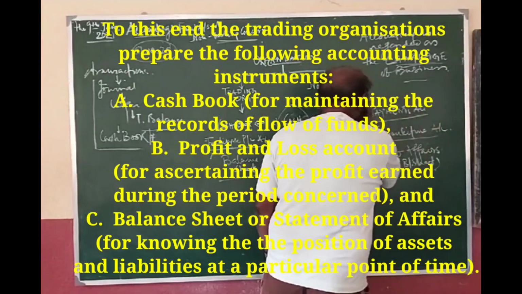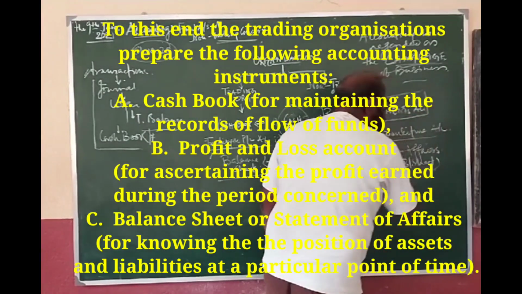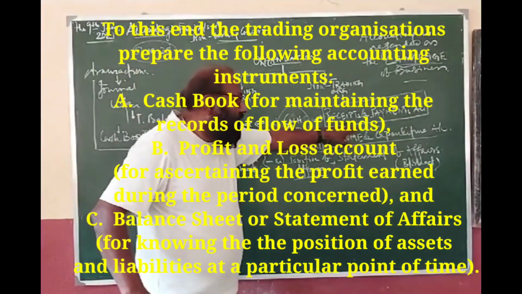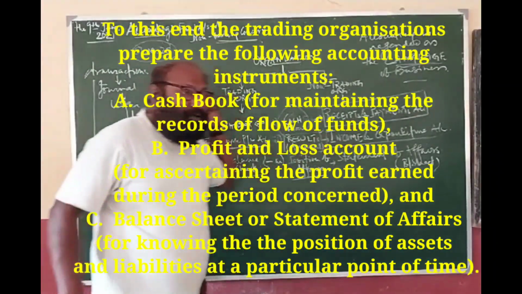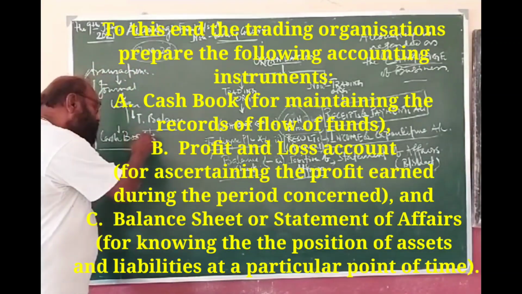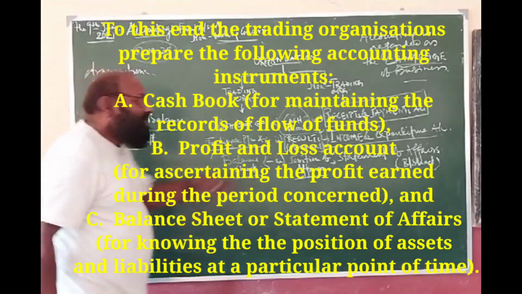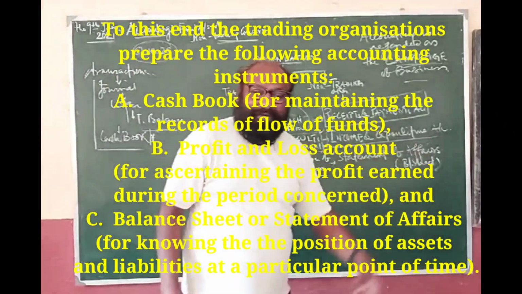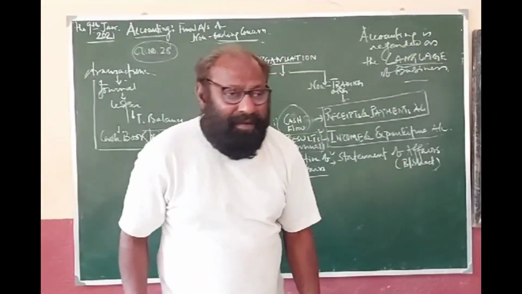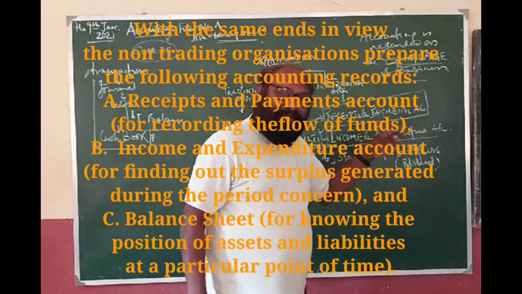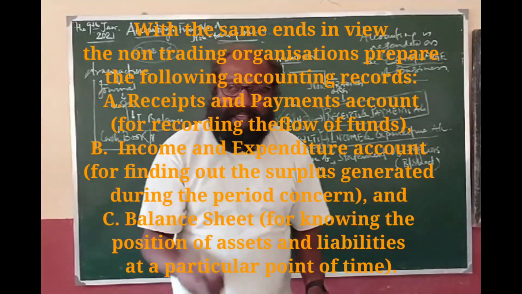Now, from the total summarized cash book with all the information, the non-trading organization prepares the receipts and payments account. It looks like a cash book. It exactly looks like a cash book. But in a general cash book, what do we get? We have 2 columns or 3 columns, cash and bank columns. But the receipts and payments account has only 1 column, and that is the cash column. But you may prepare a double column receipts and payments account, that may also be prepared. But there is some complexity.